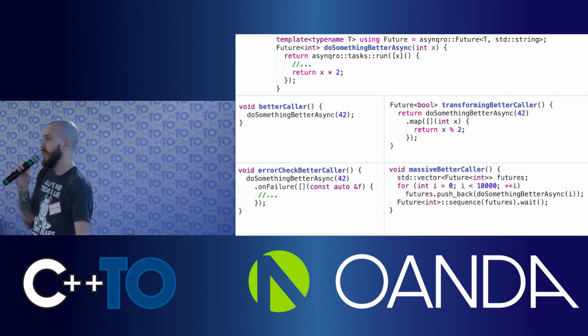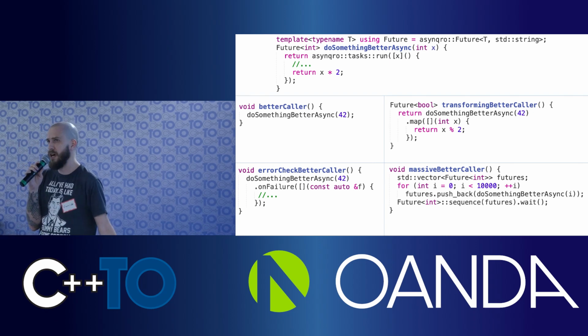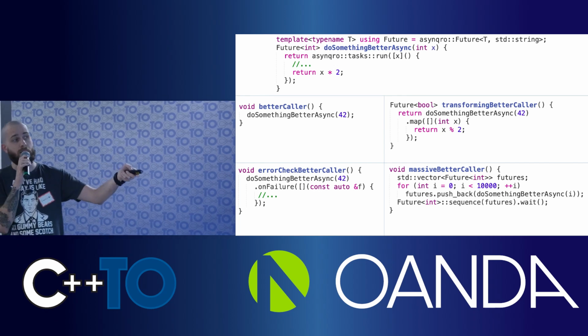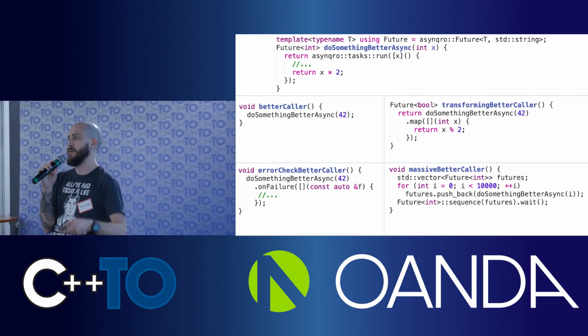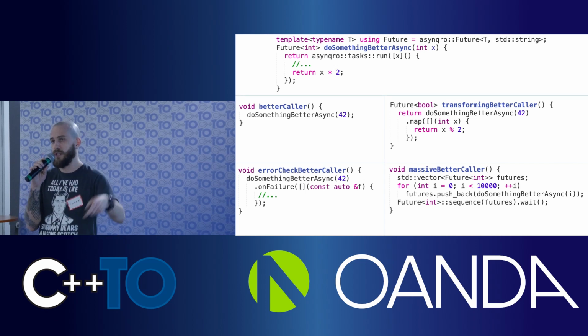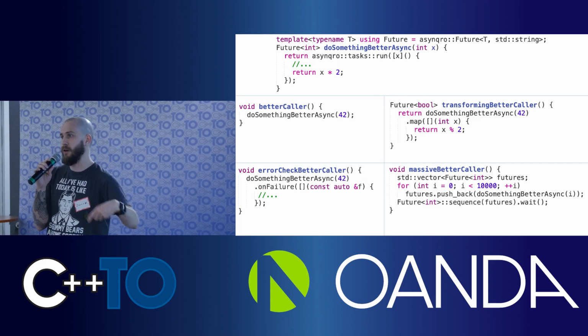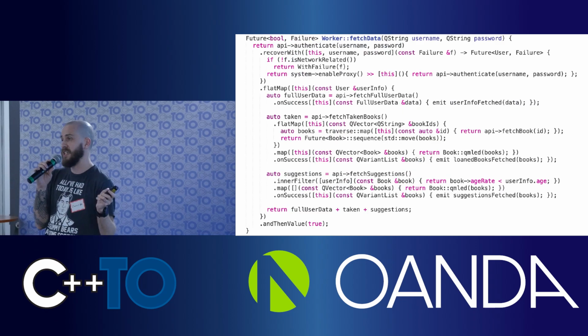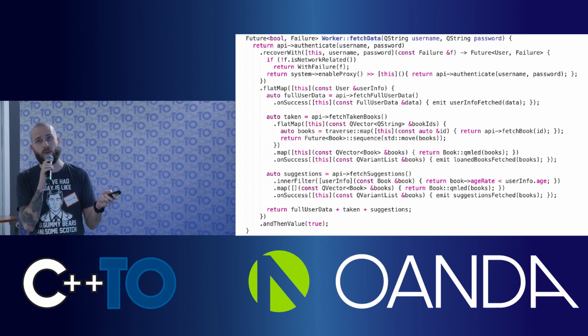And if we want to call it 100,000 times or as many as we can, we can still do that, because behind this there is a thread pool with a task scheduler that will just schedule and schedule and schedule until they are all completed. So here is a big example of what can be done with this.